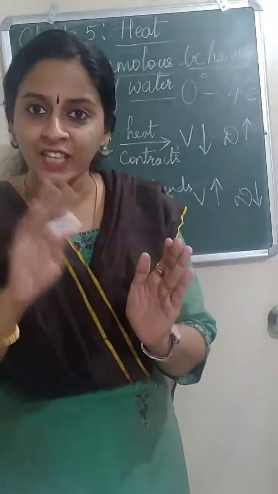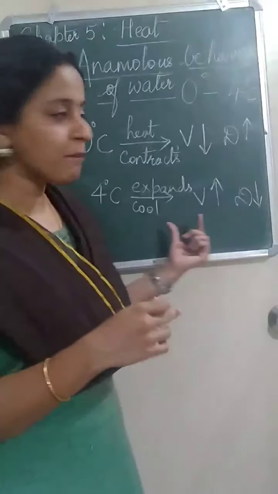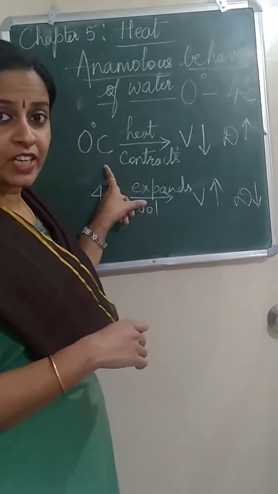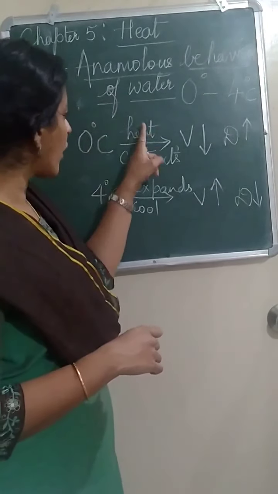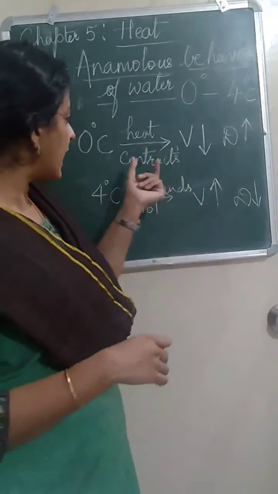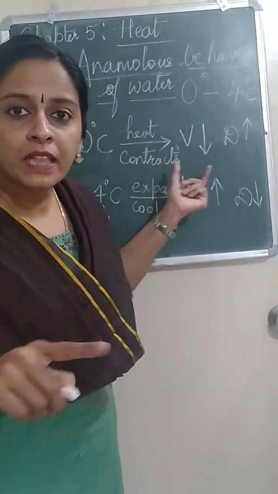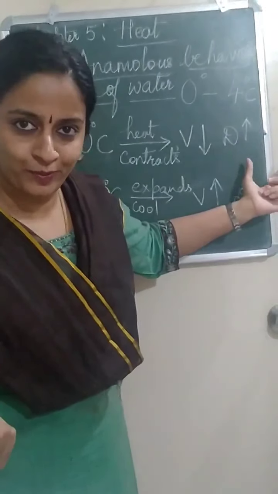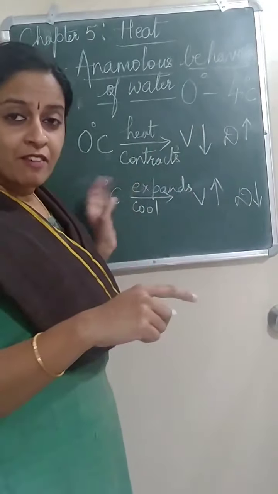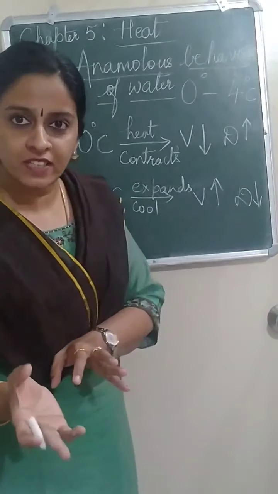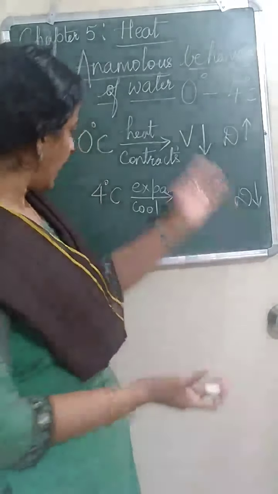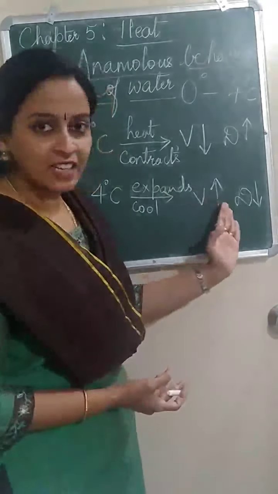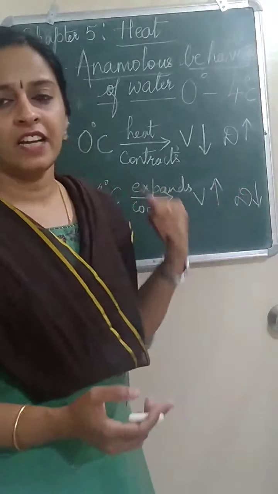Normally on heating, it should expand. Here what happens? From 0 degrees Celsius if you are heating, main point is 0 degrees Celsius, instead of expanding it contracts. Contract हुआ मतलब volume कम हुआ. Volume कम हुआ, density is more. Understood? Now the reverse. From 4 degrees Celsius if you cool it, instead of contracting, it expands. Opposite. Expands means volume increases. Volume increases means density decreases.